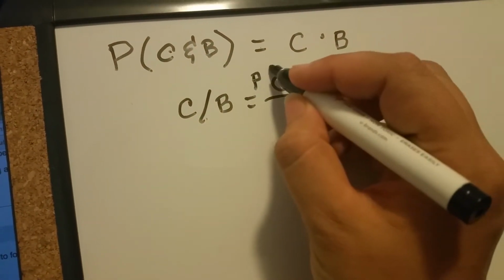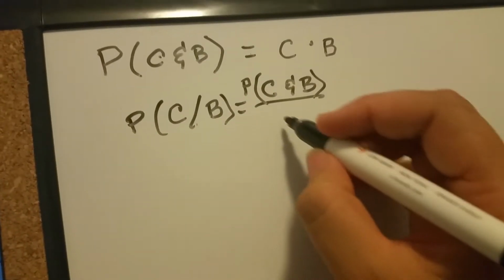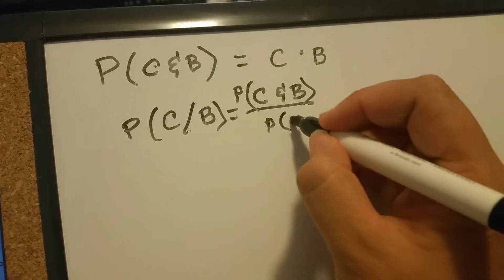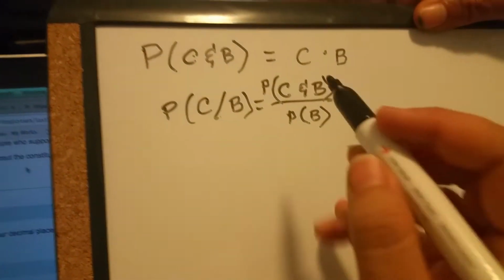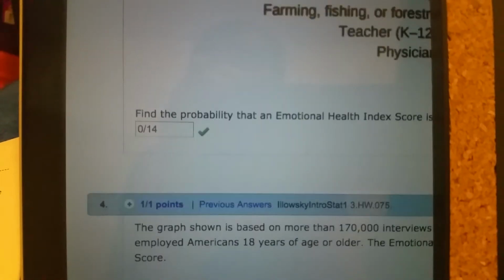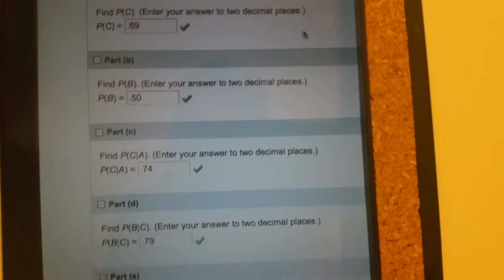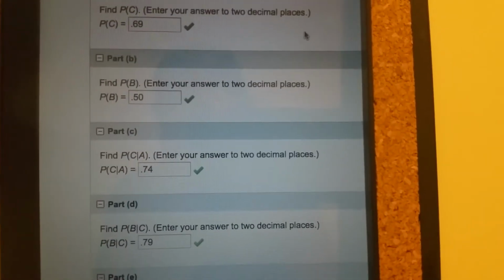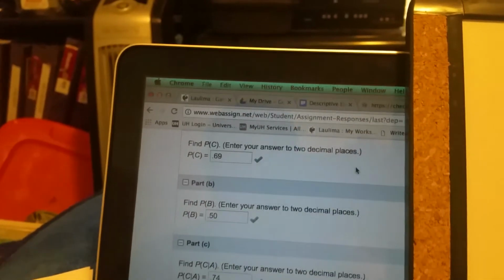If I were to write it out correctly, it'd be like that, but everything's a probability, and sorry, it's so hard to write like this. Okay, so that's the formula that we'd be using to find out what this is, because we know what this is, and we know what that is. So, let's go back up. C given B. Okay, let me get my notes out.